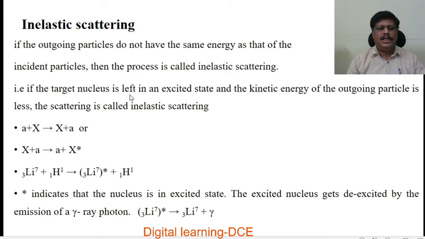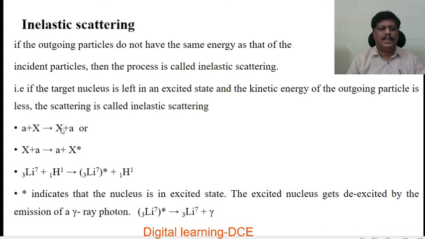If the target nucleus is left in an excited state and the kinetic energy of the outgoing particle is less, then the scattering is called inelastic scattering. That means some part of the energy stays with the excited nucleus. Therefore, kinetic energy is not conserved. So this equation is represented by A plus X gives rise to X star plus A, where the nucleus is in the excited state.